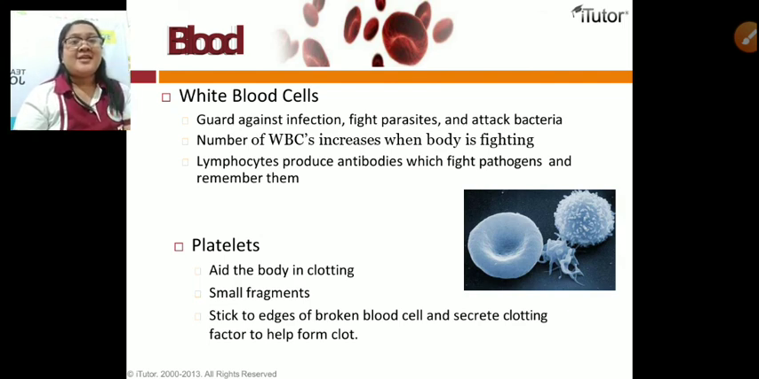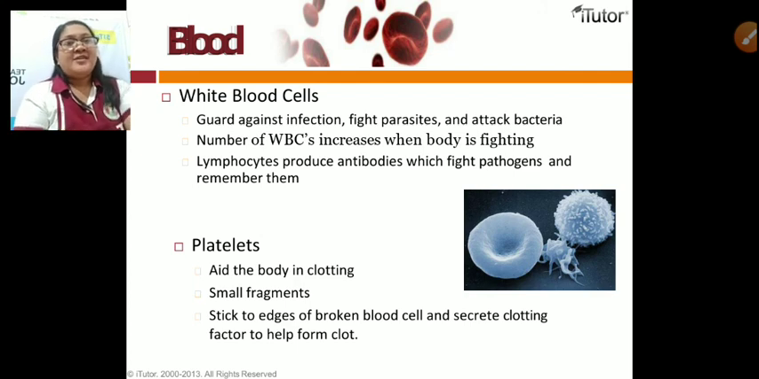So we have here lymphocytes that produce antibodies which fight pathogens and remember them. For the platelets, it aids the body in clotting. Small fragments stick to edges of broken blood cells and secrete clotting factors to help form a clot. Again, platelets aid the body in clotting.